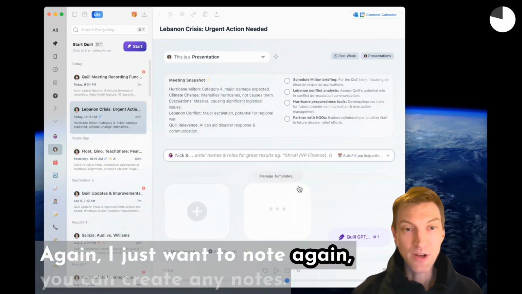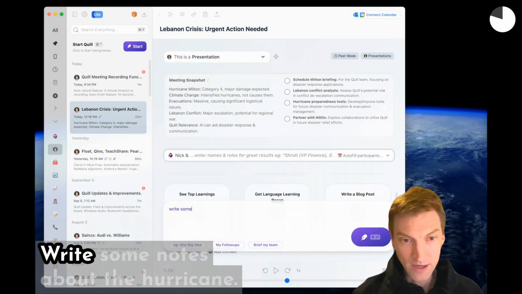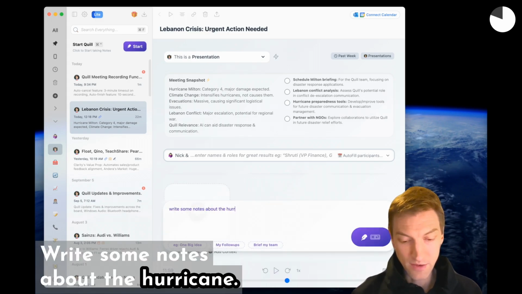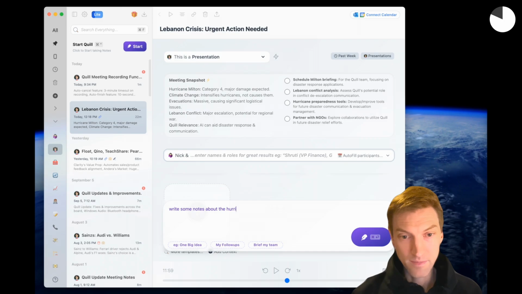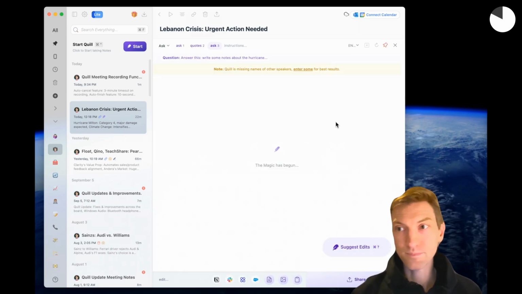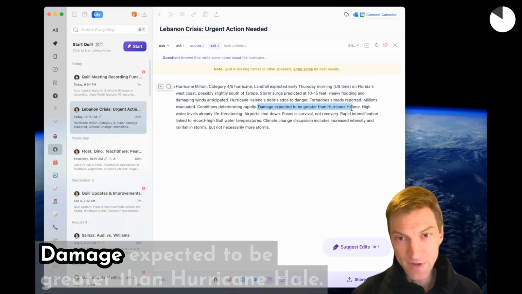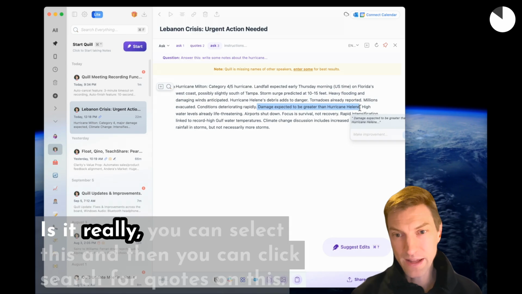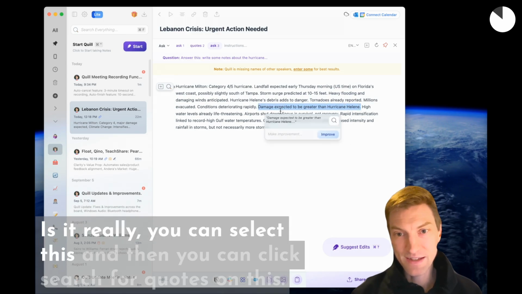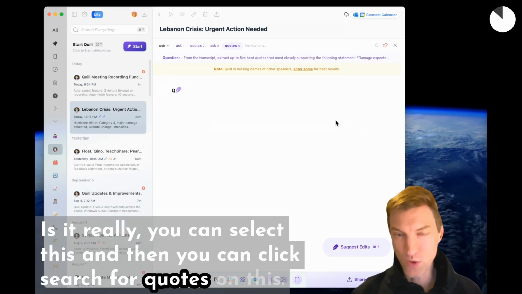Again, I just want to note, you can create any notes, write some notes about the hurricane. Damage expected to be greater than hurricane hail. Is it really? You can select this and then you can click search for quotes on this.